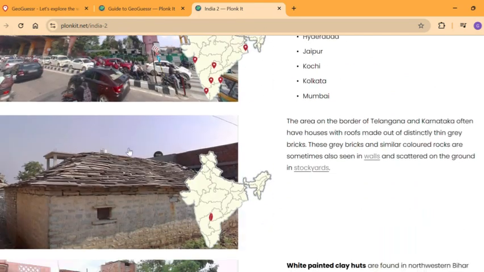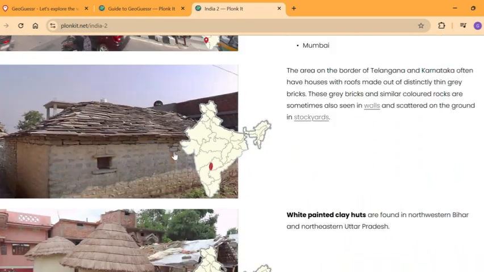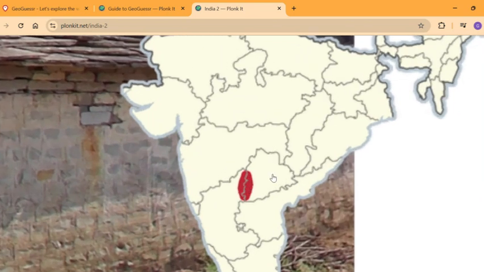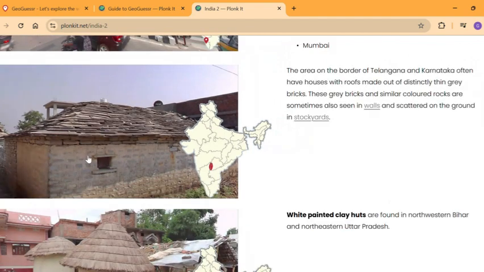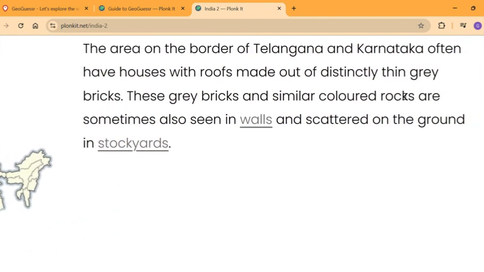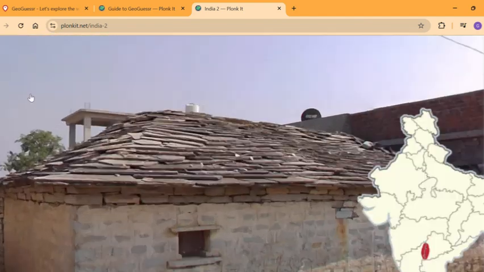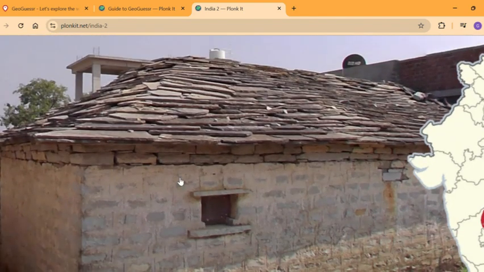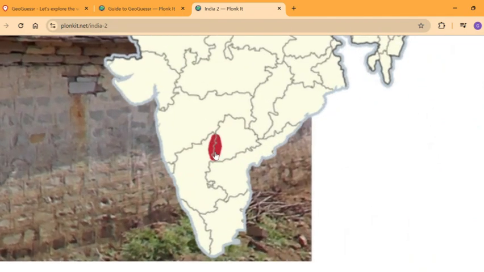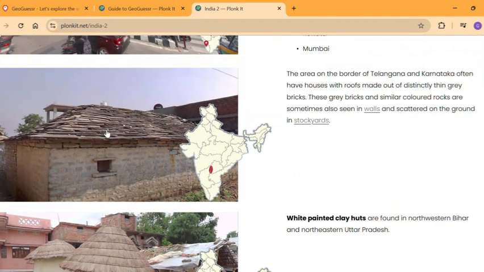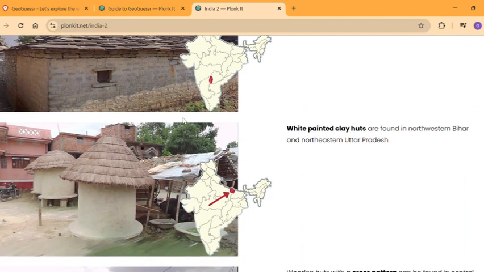Okay, leave this. But then this region, it's the region of the Telangana-Karnataka border. It has gray bricks and similar colored rocks sometimes seen on the walls. So yeah, you can see similar colors here. I guess for a total region guess you could go here, but for the chance of getting it, it's probably only like 1%. If you memorize this, you're probably going to get a good guess. Probably, I'm assuming so anyway.